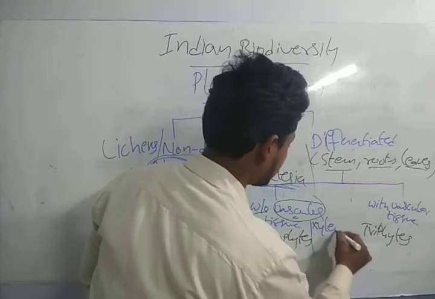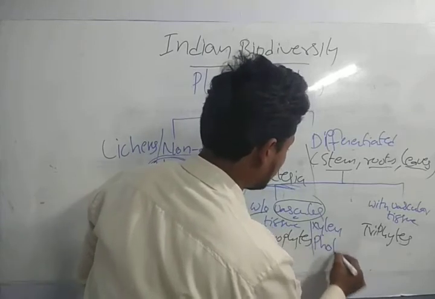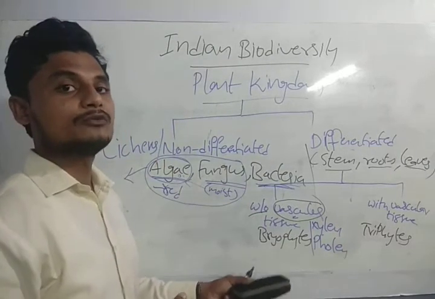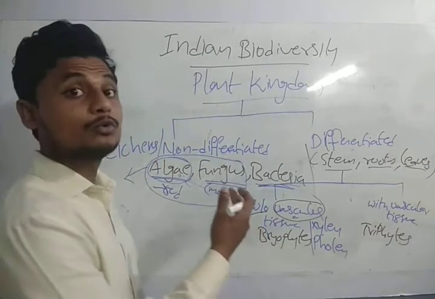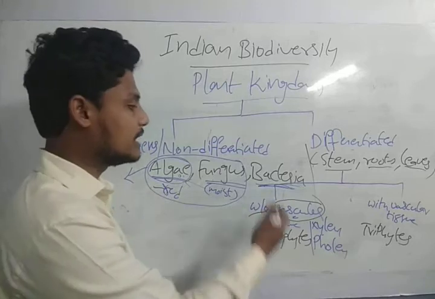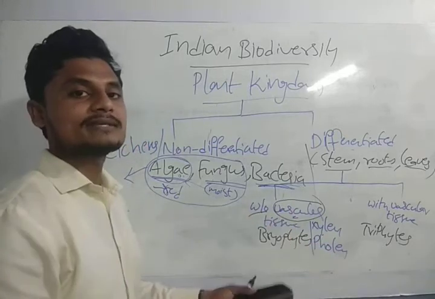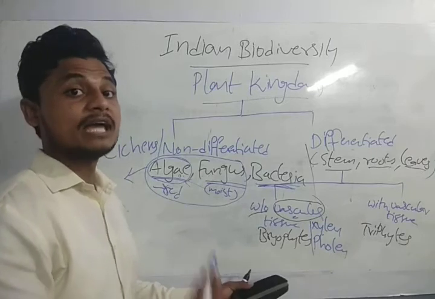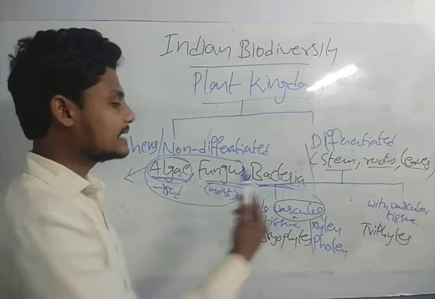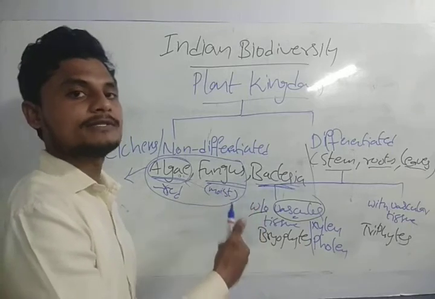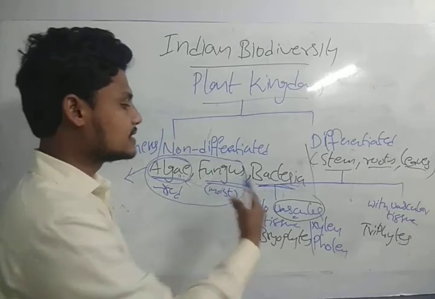Xylem and phloem are for the passage of water and nutrients, that is, the liquid and the nutrients. To pass the nutrients and liquids through the plant, we have the xylem and the phloem in the vascular tissue.